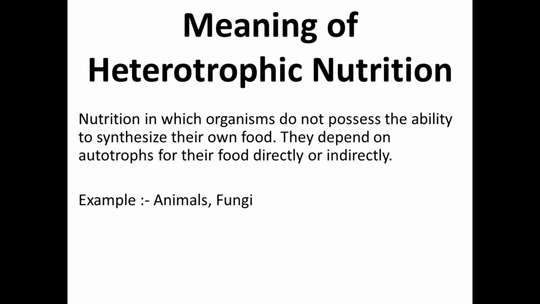Autotrophs are organisms which can prepare their own food by the process of photosynthesis, and these autotrophs are green plants. So the heterotrophs are dependent on the autotrophs for their food, directly or indirectly. If the animals are vegetarian, then they are directly dependent on plants for food. But if they eat the flesh of other animals, then indirectly they are dependent on the plants. You can see the examples are animals and fungi.